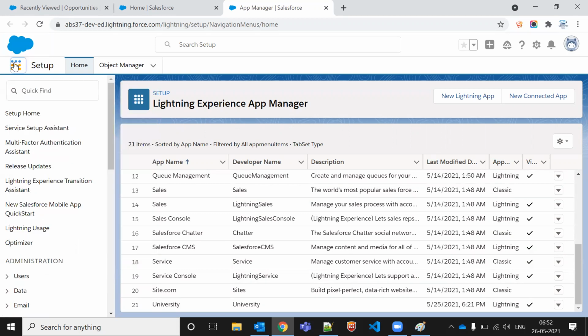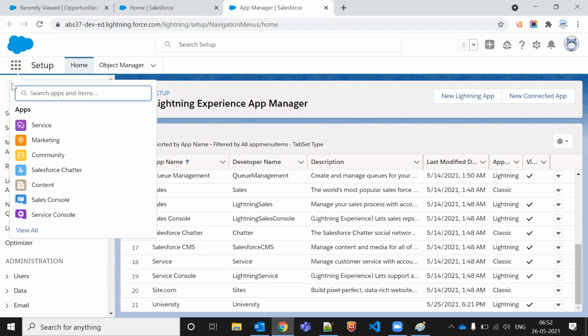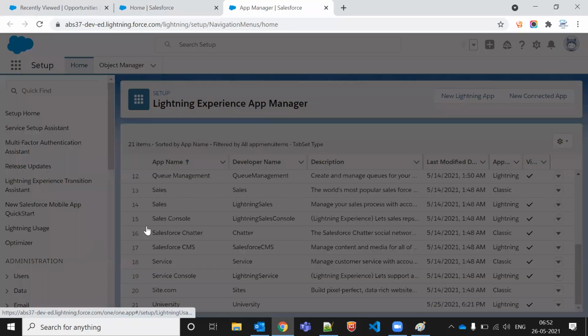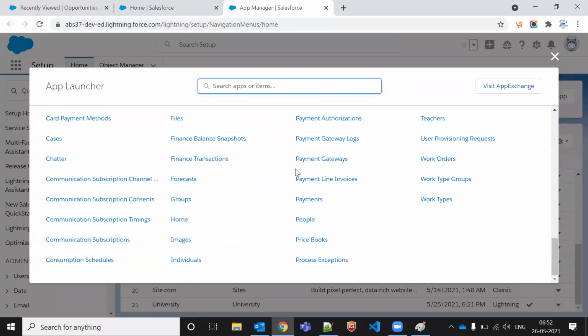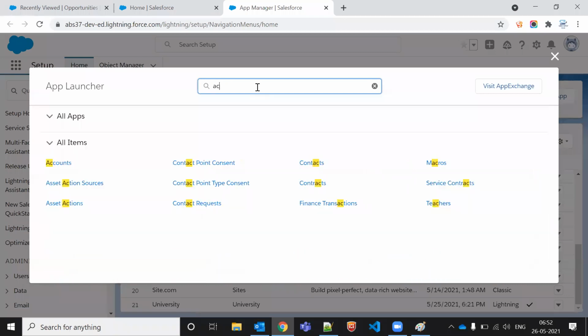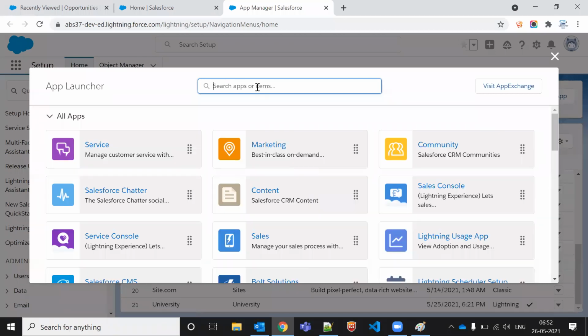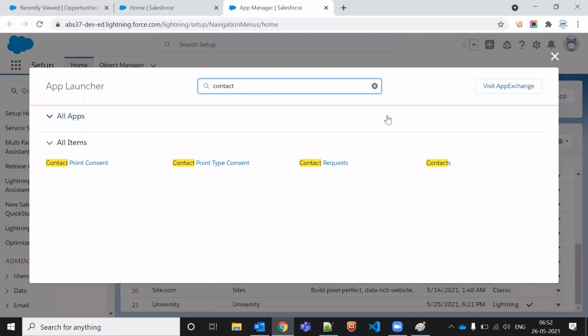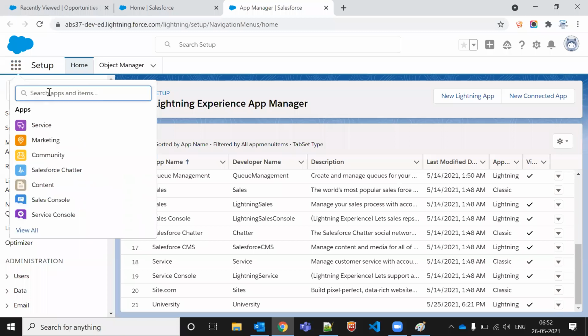So this is my app launcher actually. You are able to see this dotted button, dotted rectangle. Generally we say this is my app launcher. If you want to see all the applications, you can click view all. You will get one pop-up. On that pop-up you can find all the applications, like all the objects and tabs here. Let's say I want to find the account object or the contact object, or something else, like you are aware of custom objects and standard objects, you can find them. But as of now, our main intention is to go to the university only.